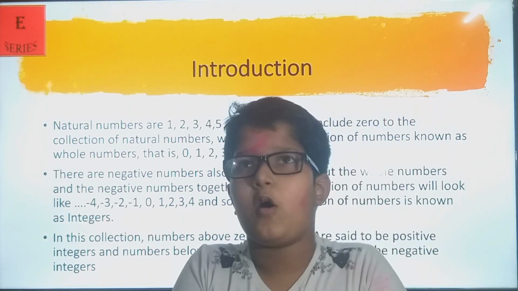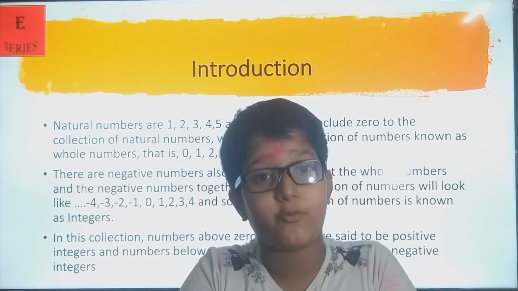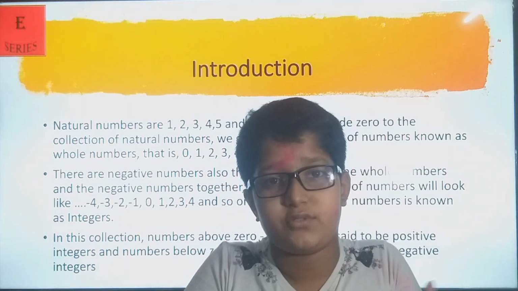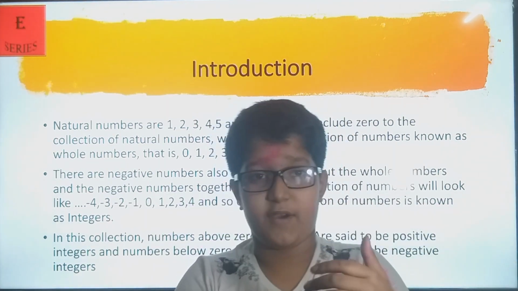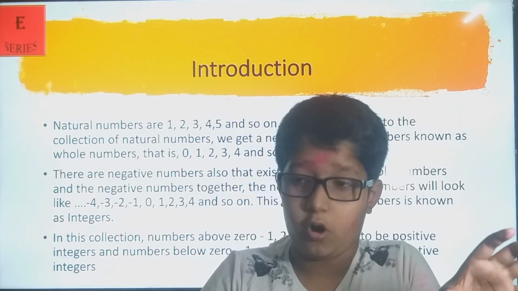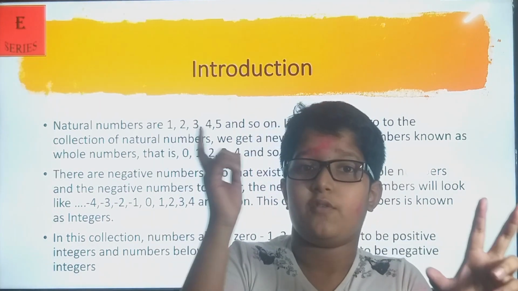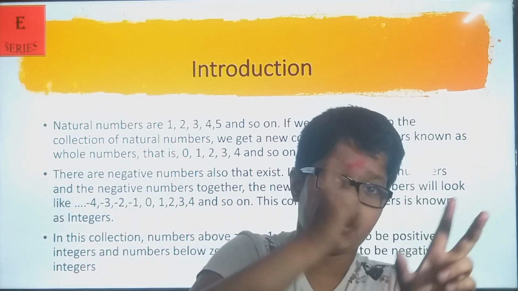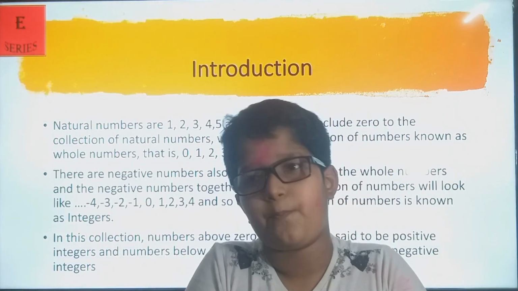Introduction. In the early classes, we learned about natural numbers and whole numbers. Natural numbers comprise 1, 2, 3, 4, 5, 6, 7, 8, 9, 10, and all the numbers to the end, while the whole numbers include all the natural numbers and 0. So from 0 to the end: 0, 1, 2, 3, 4. These were whole numbers. Now, what are integers?